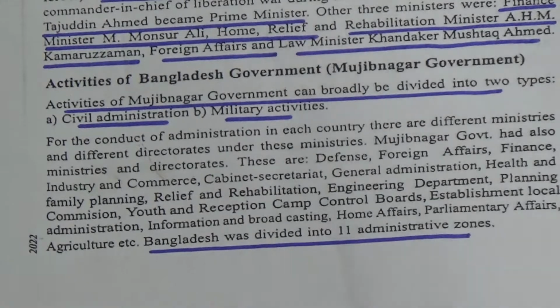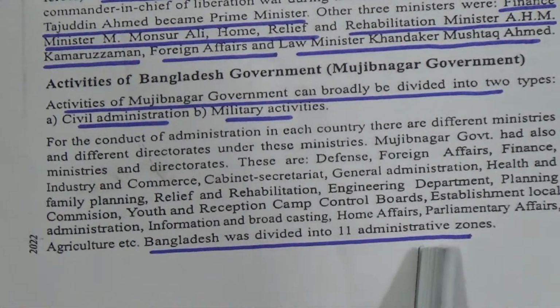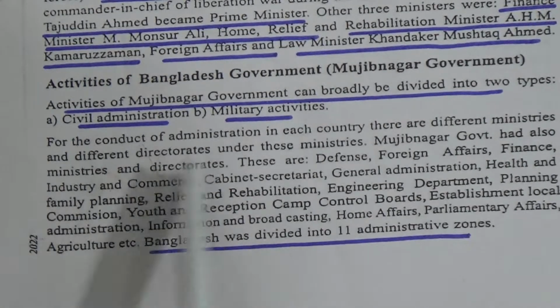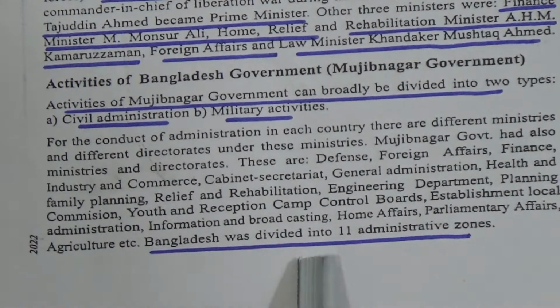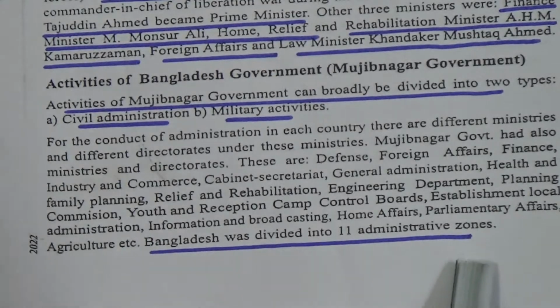The most important line in that para is that Bangladesh was divided into 11 administrative zones.